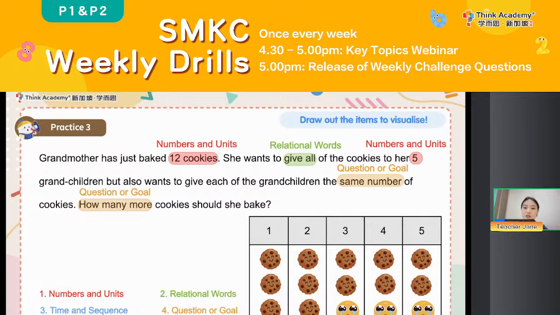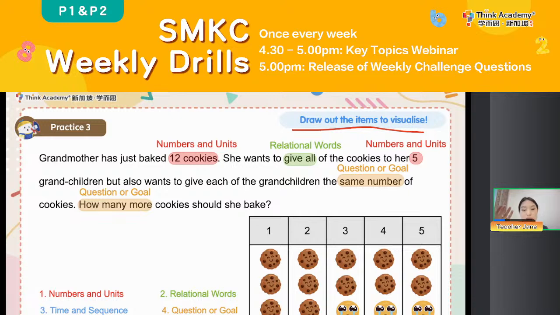So everyone, you can take down the note here. That is, sometimes we can draw out the items to visualize. It doesn't mean I want you to draw the cookies, okay? You just draw some circles, that will be fine. And take down the note: draw out the item to visualize.